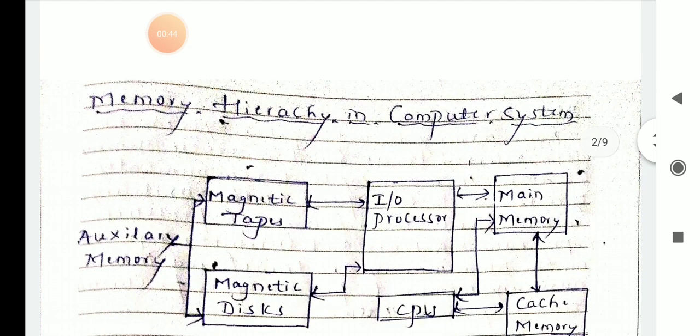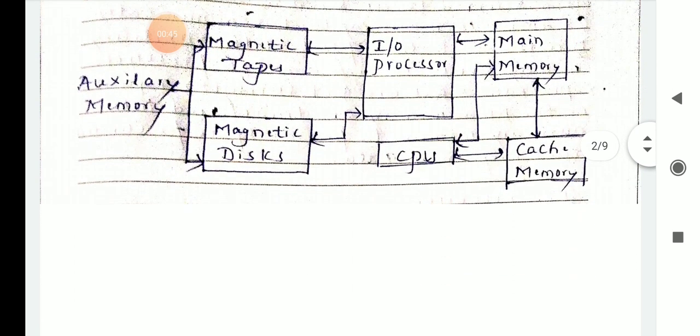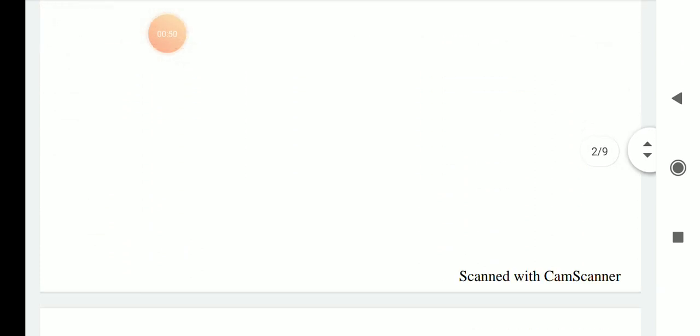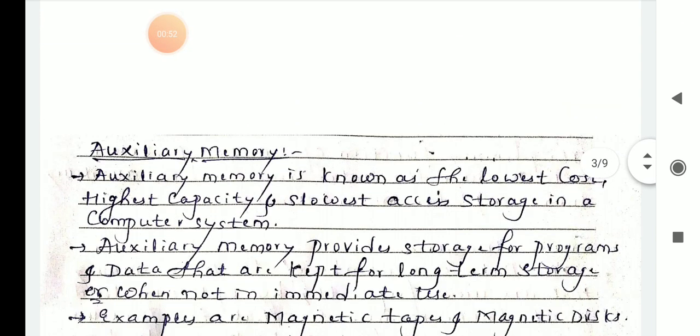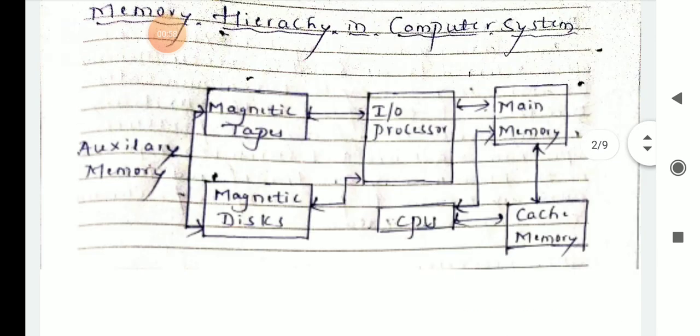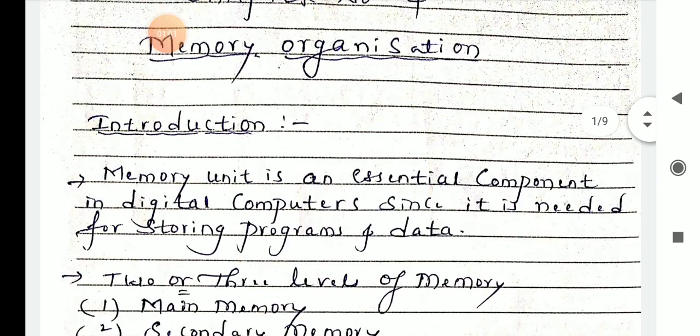memory hierarchy in computer system. We will discuss the block diagram of that memory hierarchy one by one. Then we will discuss the characteristics of memory devices or memory systems. First we will move on to the introduction part.